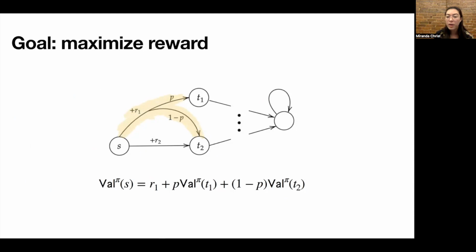And one thing I want to point out is the MDP shown here has this sink state that loops back to itself and gets no reward. This is necessary when you're considering the total reward, because otherwise the total reward would go to infinity as you continue walking to infinity. So you're always going to need some sort of sink state that collects zero reward from its action to make sure that the problem is well defined.